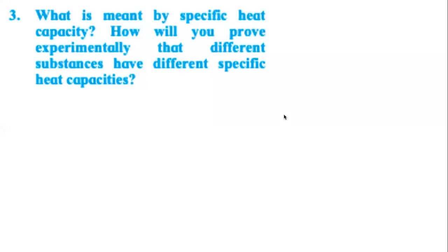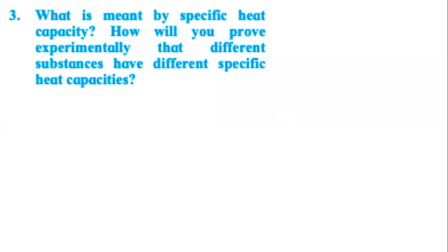Another question, which is not a fill in the blanks question, it's a longer question. The question is, what is meant by specific heat capacity? Always remember, specific heat and specific heat capacity are used interchangeably. They mean the same thing. It is the amount of heat required to raise the temperature of unit mass of a substance. Don't say object, say substance, by 1 degree Celsius.